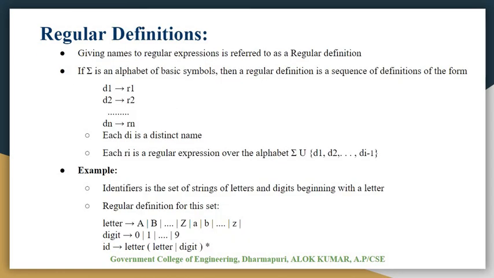Now next is regular definitions. Giving names to regular expressions is referred to as a regular definition.